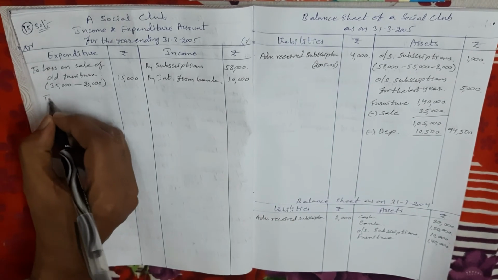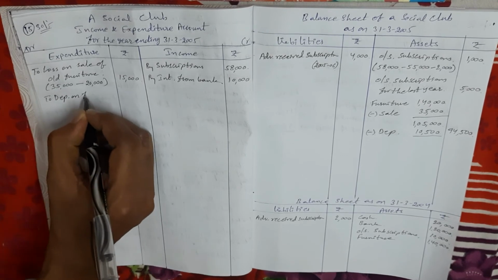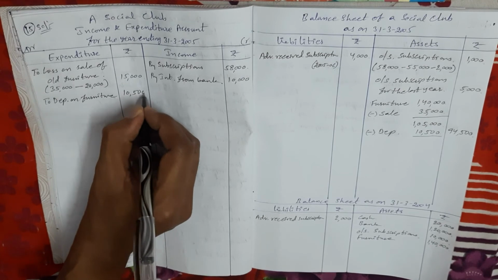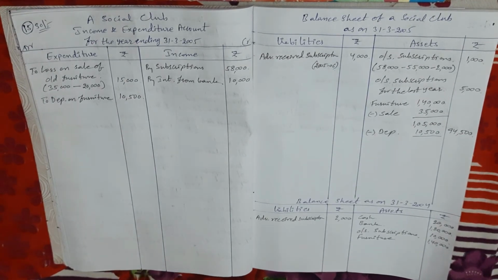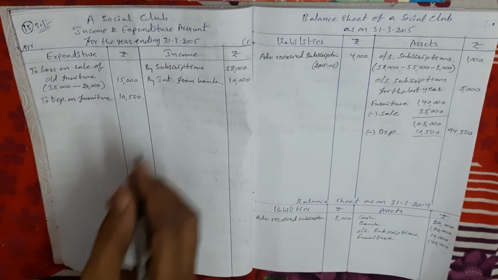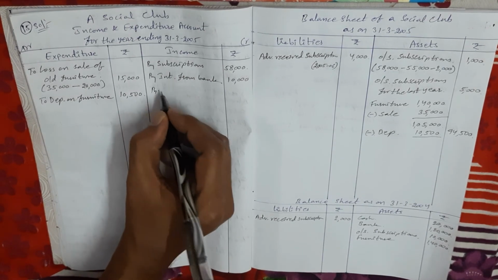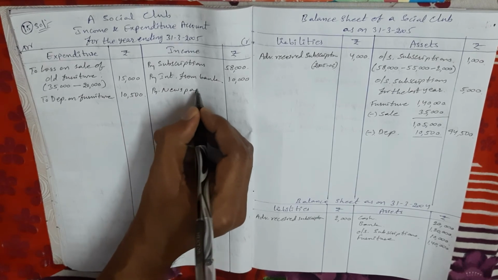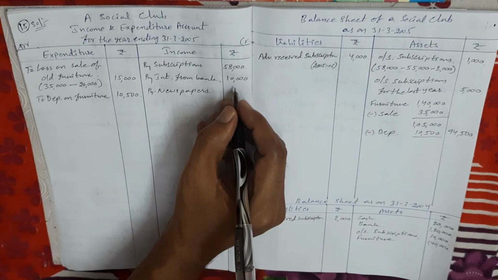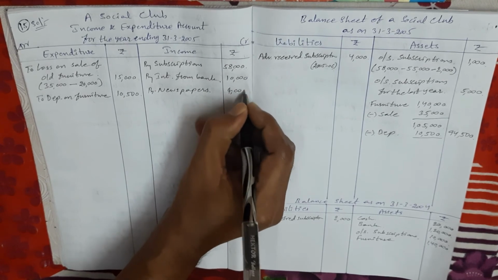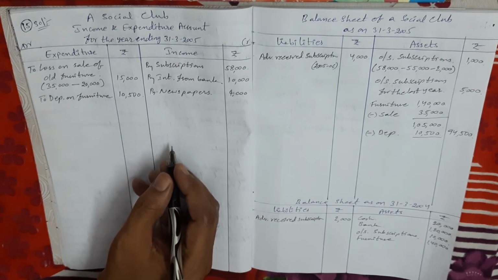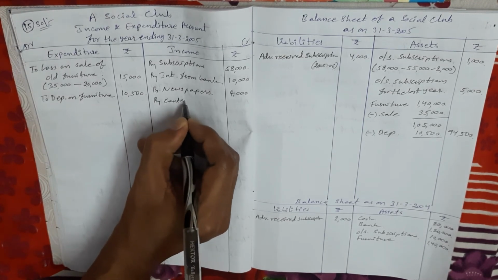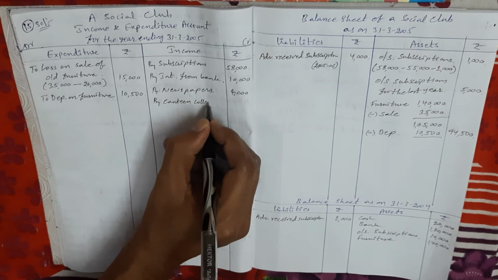Next, the second time depreciation, income and expenditure account debit side. Depreciation on furniture 10,500. Next, sale proceeds of old newspaper. Receipt side given, so we take income side. Income, sale of newspapers, 4,000 rupees. Next, canteen collection. So canteen collection is also revenue income, credit side.